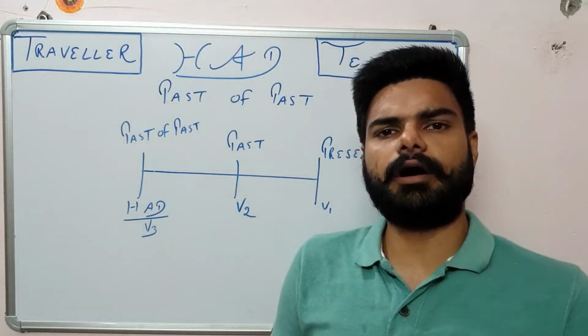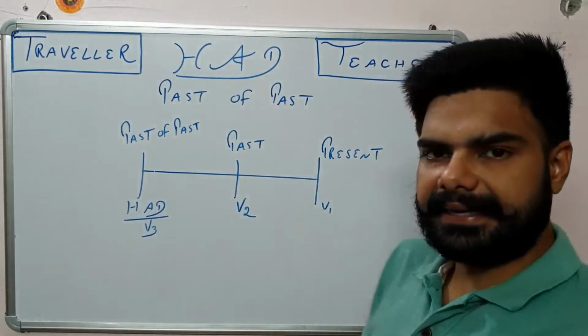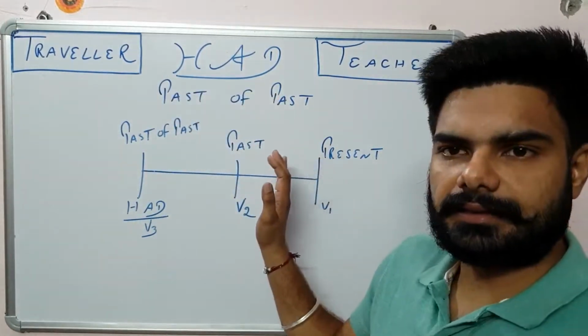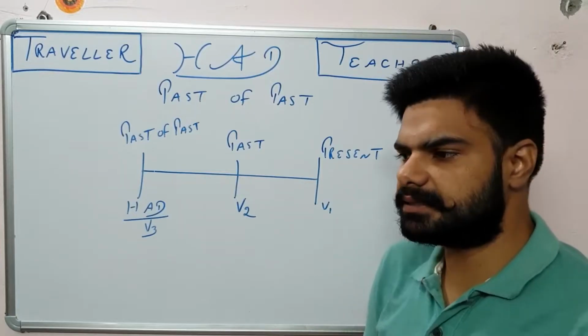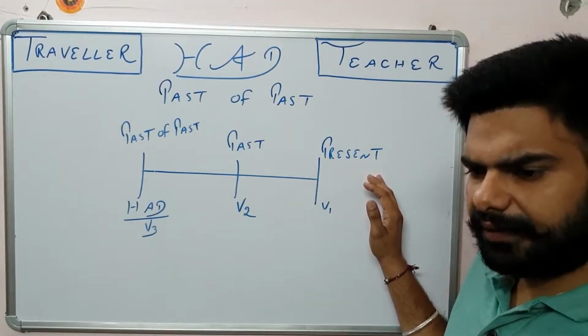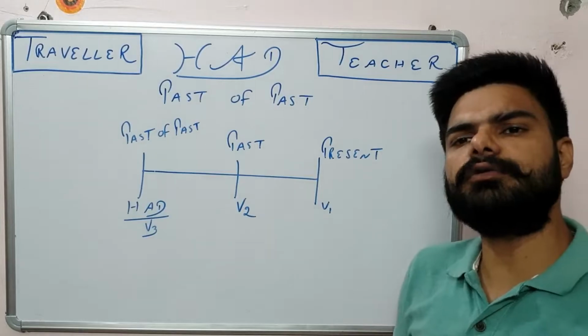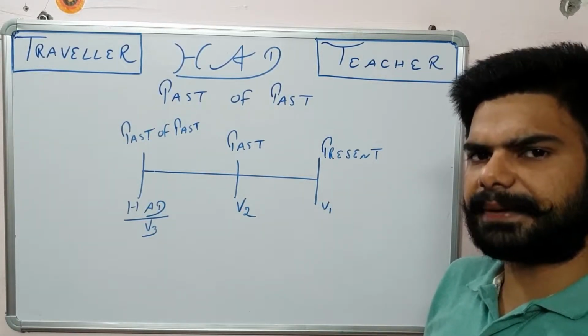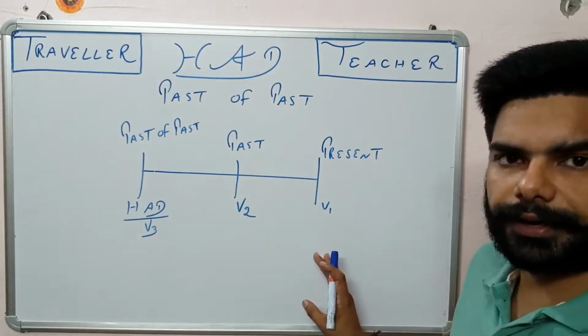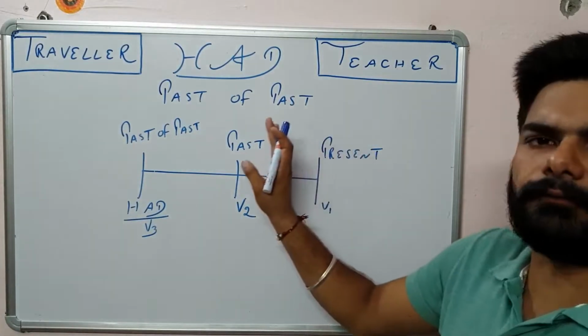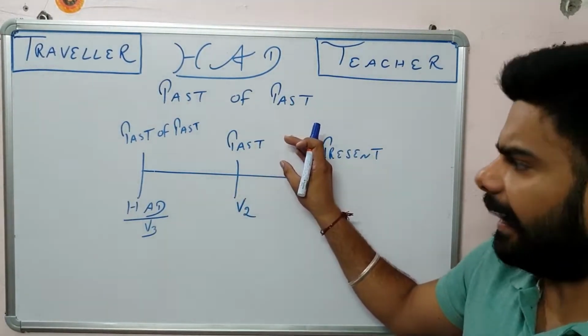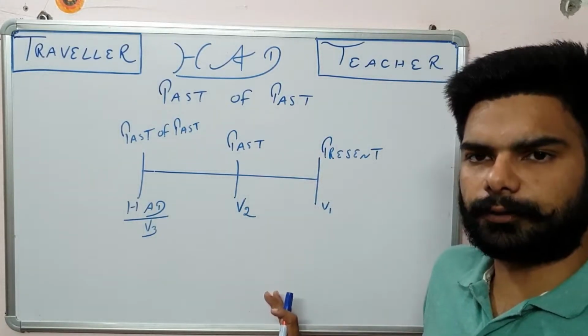So let's discuss now how we use had. Basically, had is a past of past. Now what I mean by past of past: the time period which we are living in now is the present, and we very well know that whenever we talk about present things, present actions, we use V1. And the one step back from the present is called past, and in the past we always use V2.